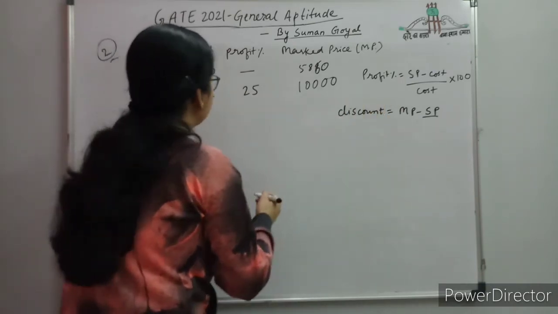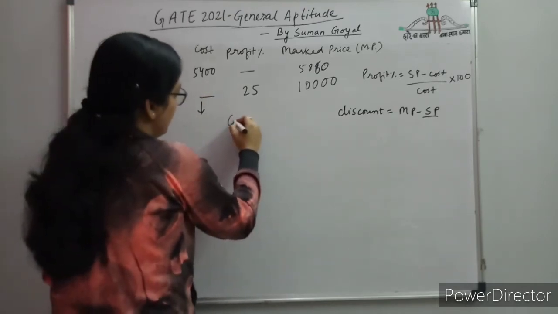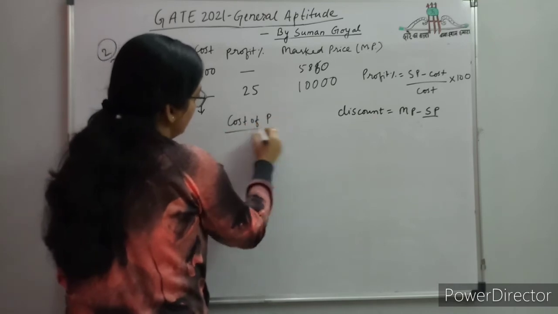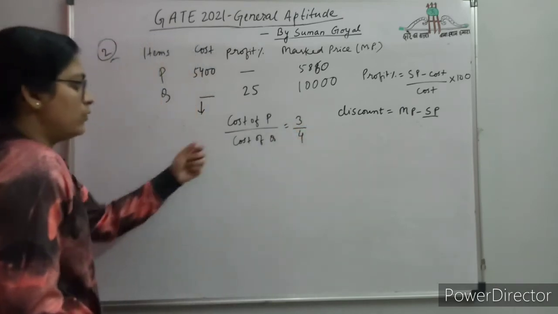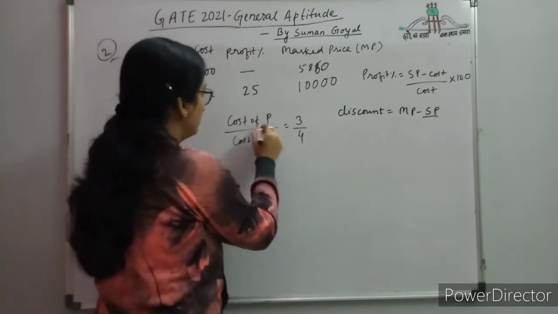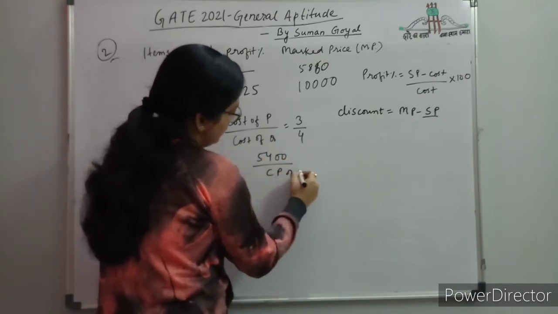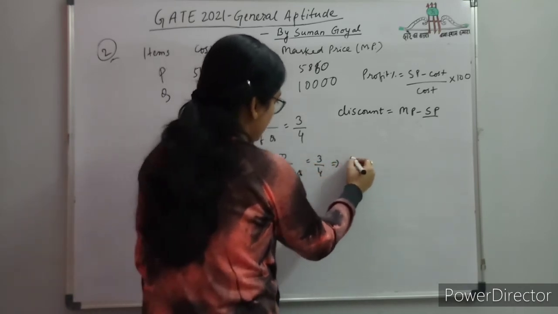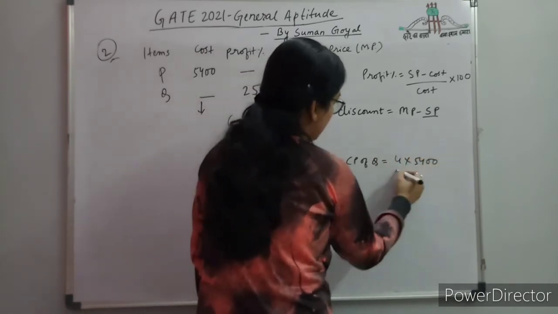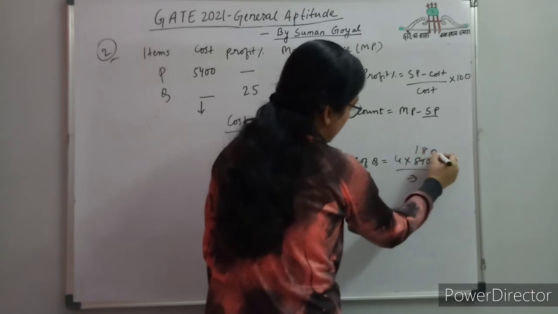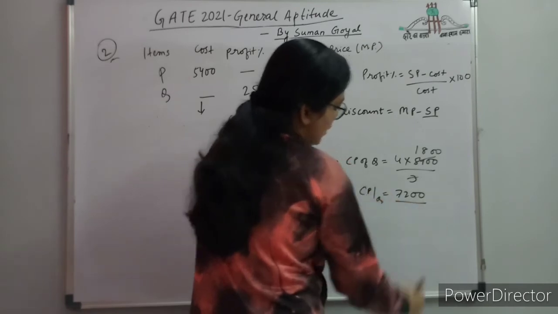Now how to find the cost price of item Q? One more piece of information is given: cost of P by cost of Q is 3 by 4. Using this information you can find the cost price of Q, because cost of P is given. So cost price of Q is, you can do the mathematics part. After calculating it, you get the cost price of Q as 7200.